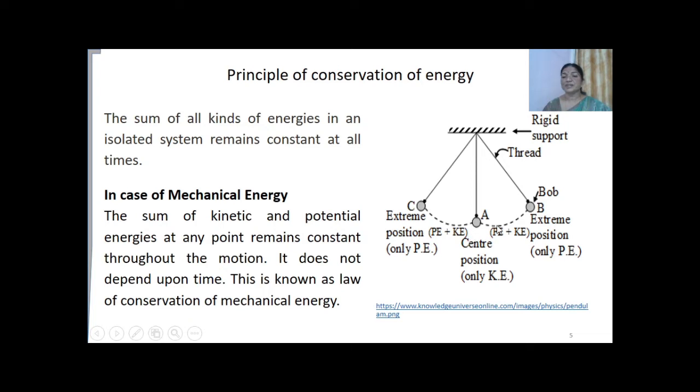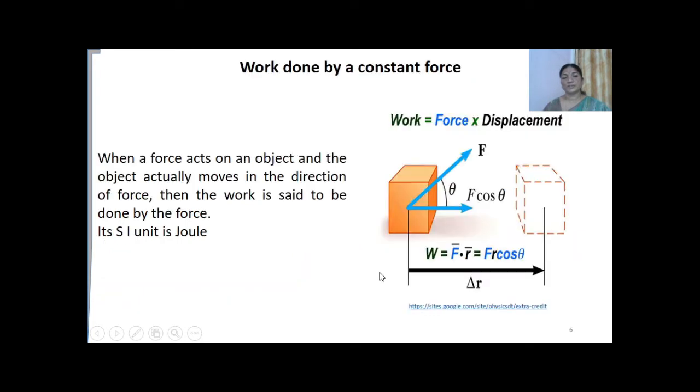In between, the energy is a combination of potential energy as well as kinetic energy. But when we calculate the total amount of energy at each position, it remains constant. So that is the principle of conservation of energy.